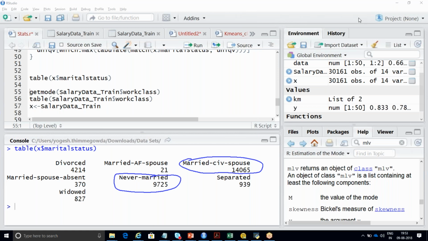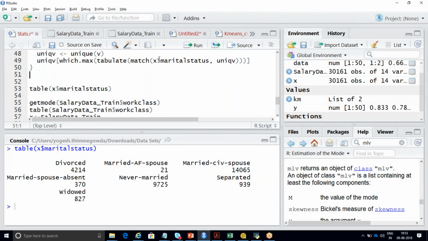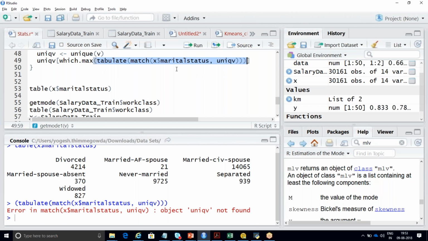So this table function gives you all the parameters with respect to unique values and how many records are there in that particular category. That is what your table function does. Here you are going to calculate tabulate of match of X of this part. So let me try to select this and run it. It will not work because I need to run this first, because this is an entire unique v function.